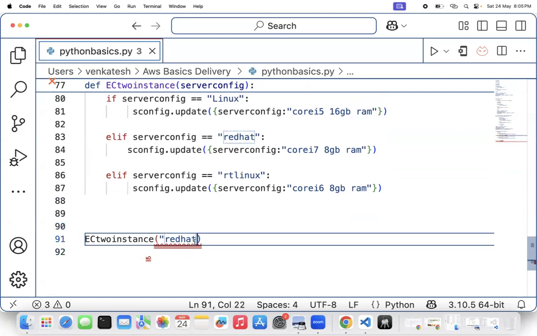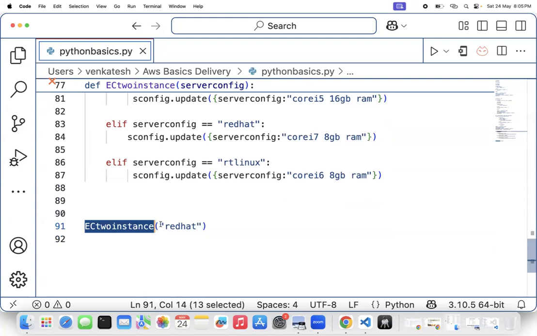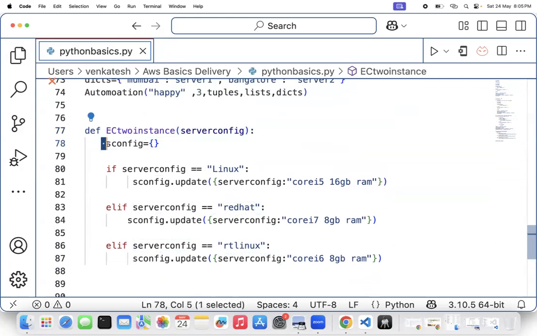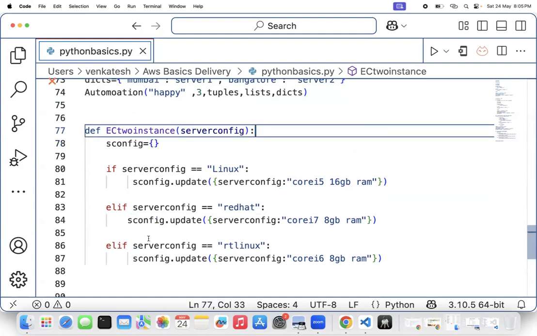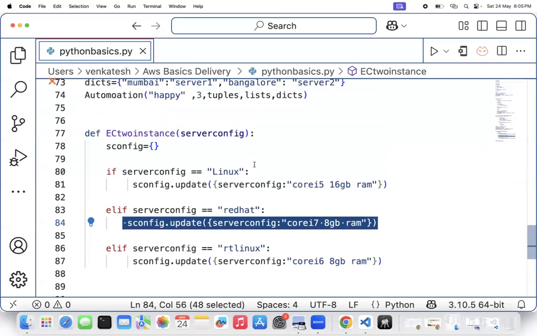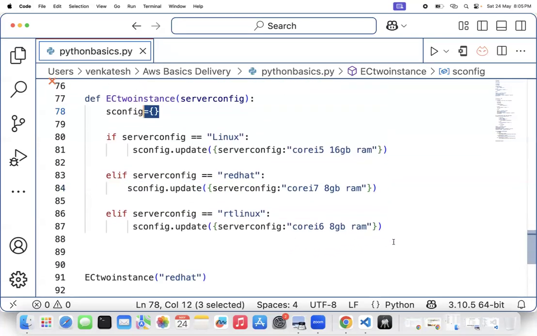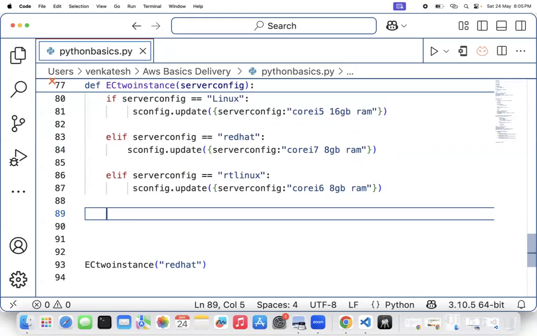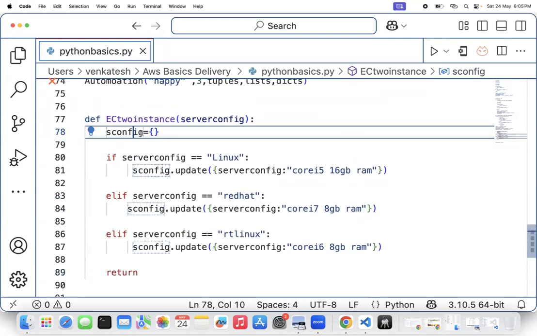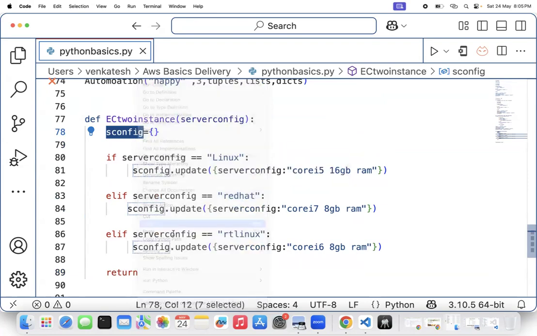Okay, so I'll call this Red Hat. Now when I call EC2 instance of Red Hat, Red Hat will be passed to server configuration. It has a dictionary. So now what will happen? It will match what? Red Hat. So it will update this information into this dictionary. Then it will return that server configuration. It's going to return you back that server configuration.